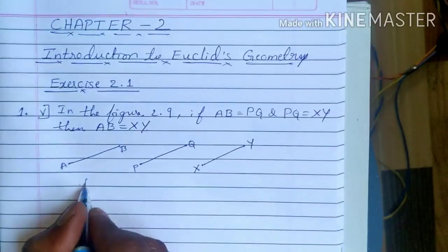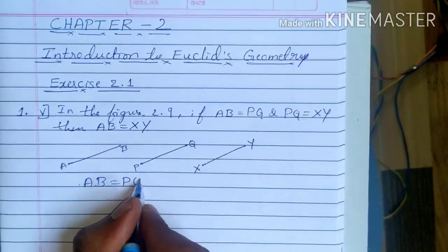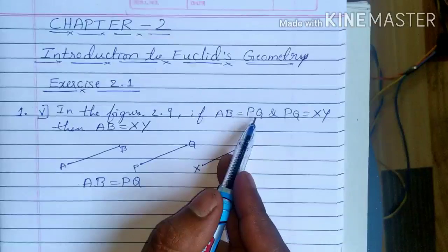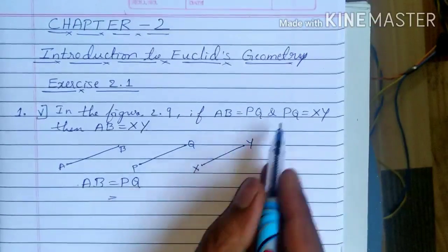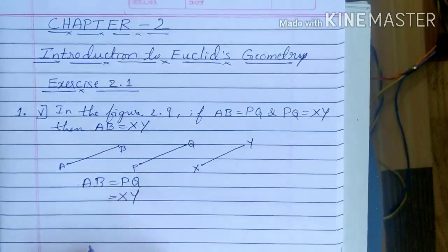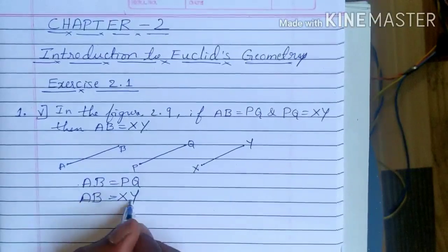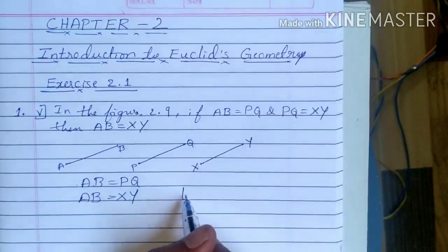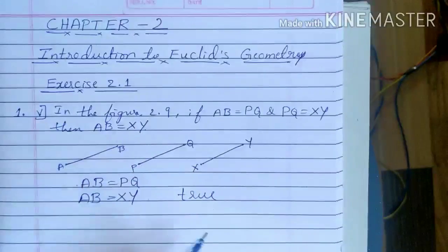Now AB is equal to PQ is given, correct? AB is equal to PQ is given, and we know that PQ is equal to XY. So therefore in place of PQ I can write XY. So therefore AB is equal to XY. So therefore it is true. So the statement is true.